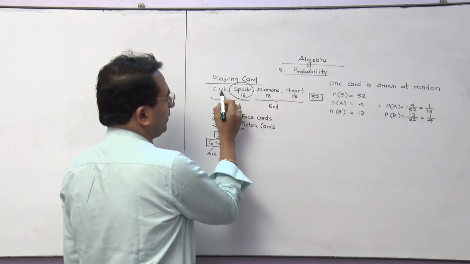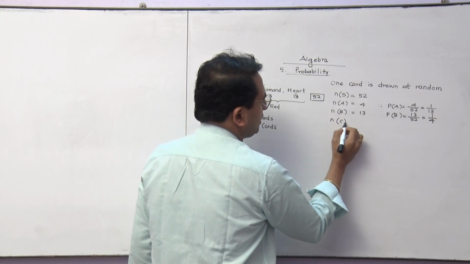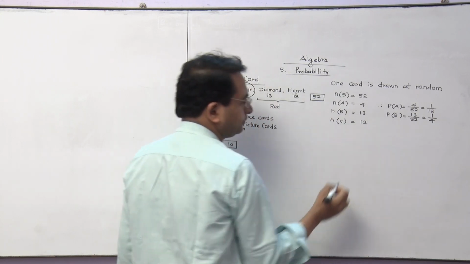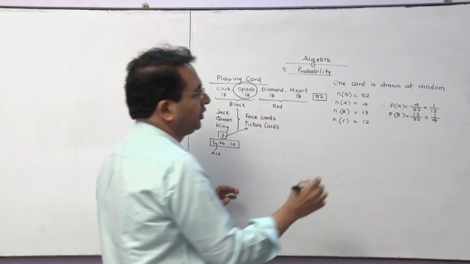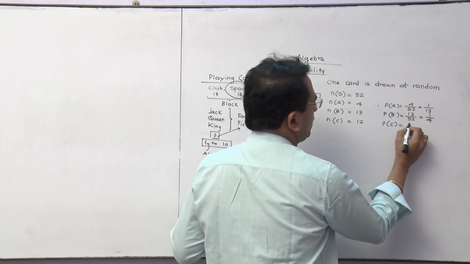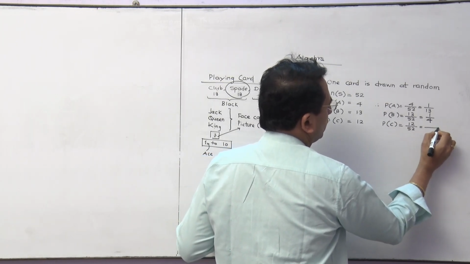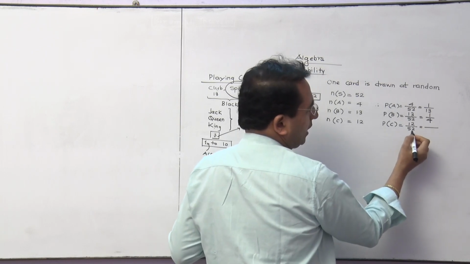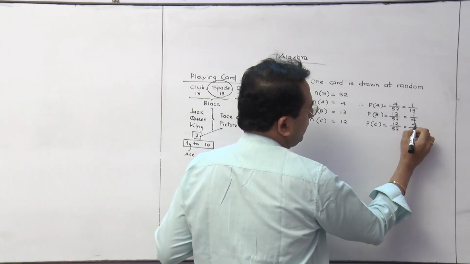So 4 multiplied by 3, 12. So n of C is going to be 12. These are the total face cards available. Therefore, probability of that event is going to be 12 by 52, which can be further reduced here. How will you do that? This is going to be 13 and this is going to be 4.